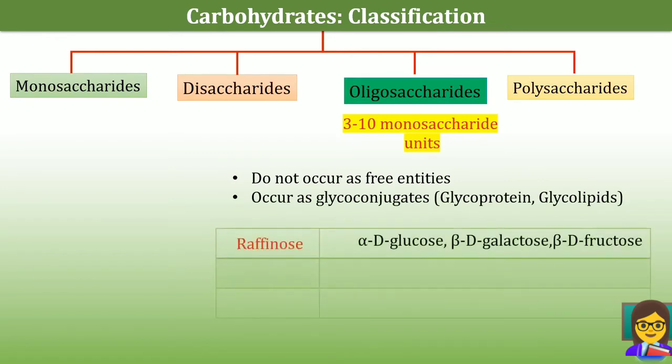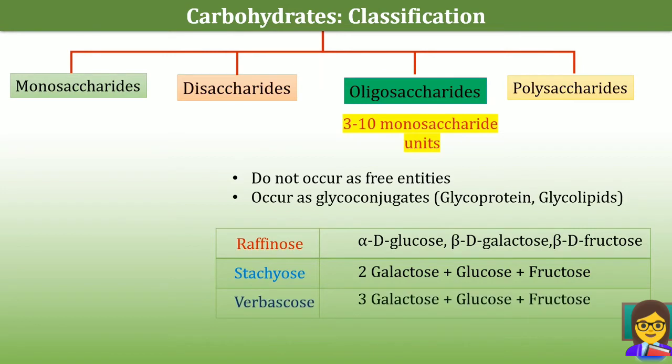In the plant world, examples of oligosaccharides are raffinose, which contains 3 monosaccharide units: alpha-D-glucose, beta-D-galactose and beta-D-fructose. Stachyose is another example, which contains 4 monosaccharide units: 2 galactose, 1 glucose and 1 fructose. Verbascose contains 5 monosaccharide units: 3 galactose, 1 glucose and 1 fructose.